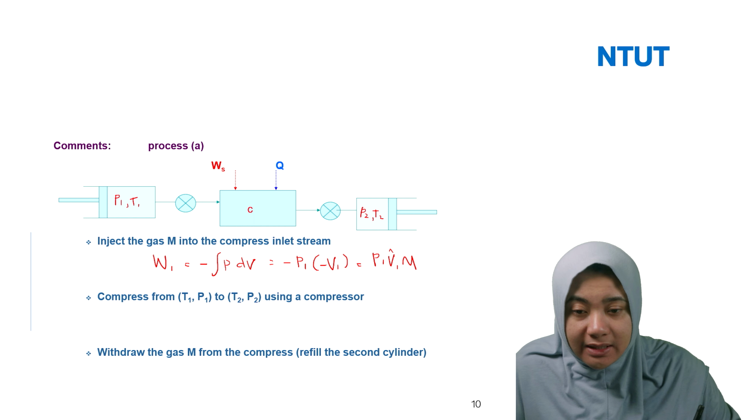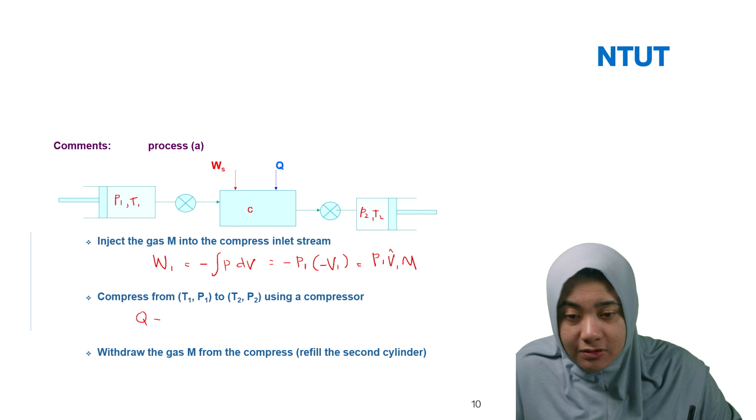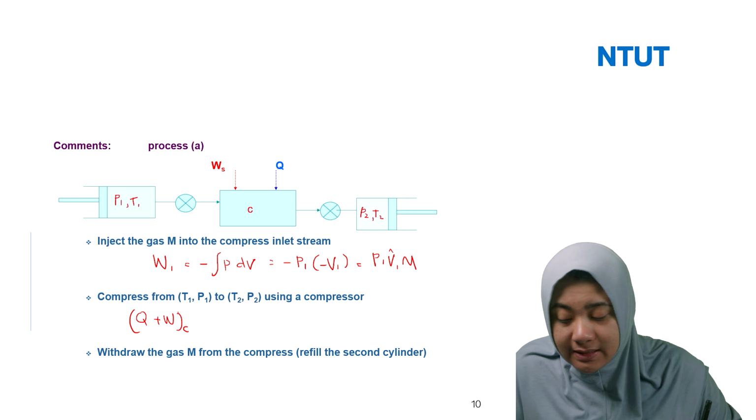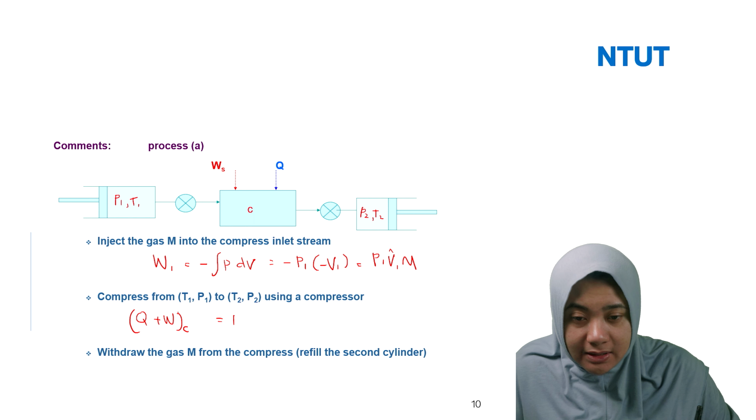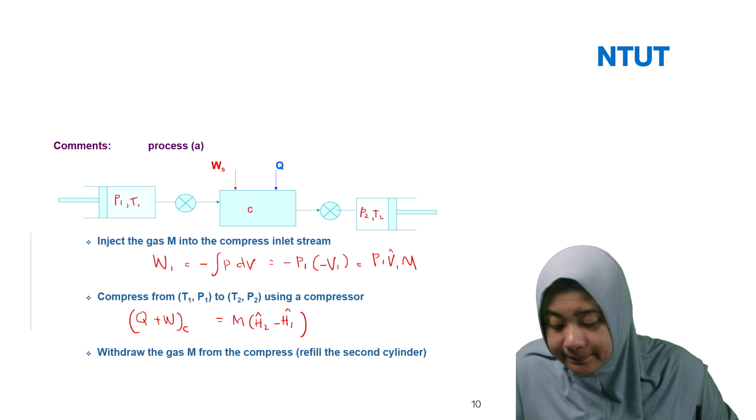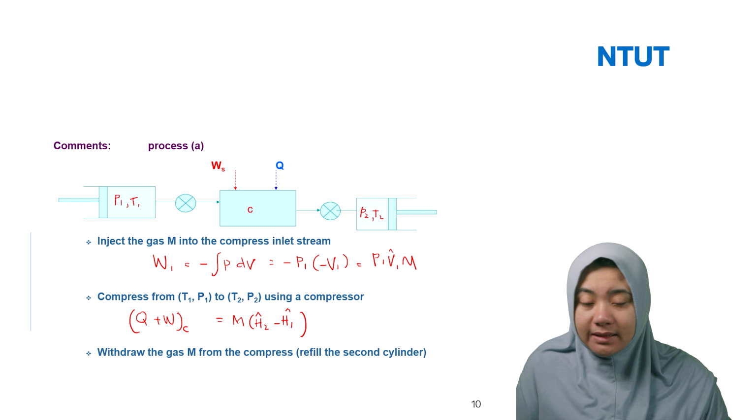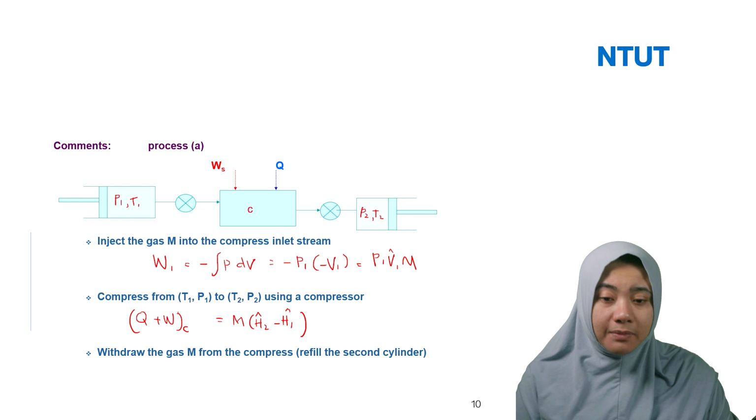So then we can get the Q plus W. This W is for the compressor. So we can write that it's equal to M (H2 minus H1), all with the cap. Then we can get the compressor.